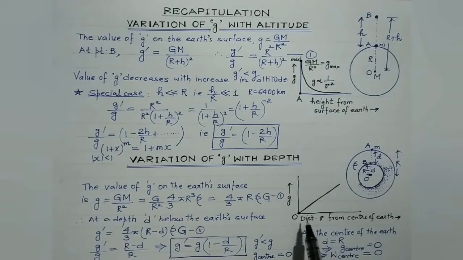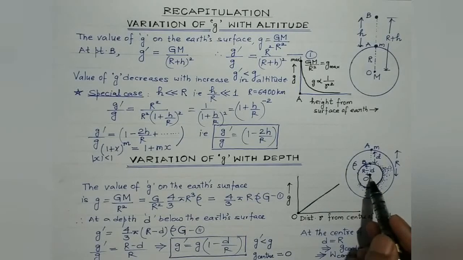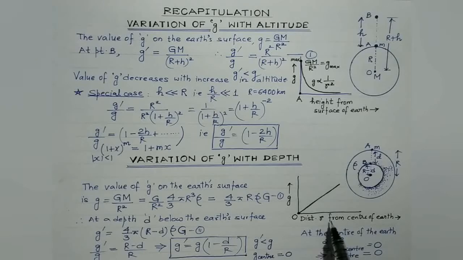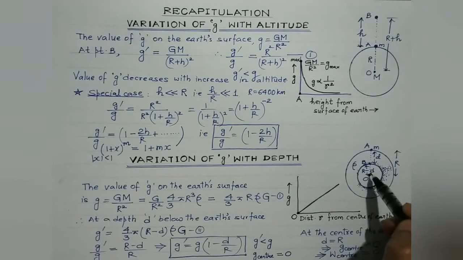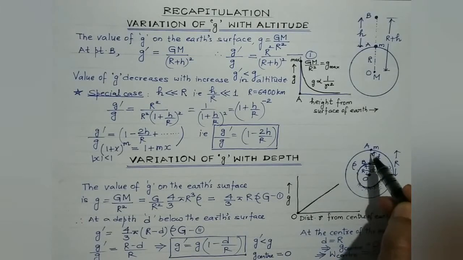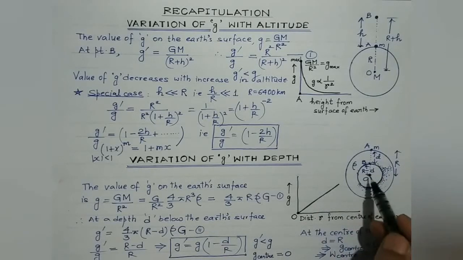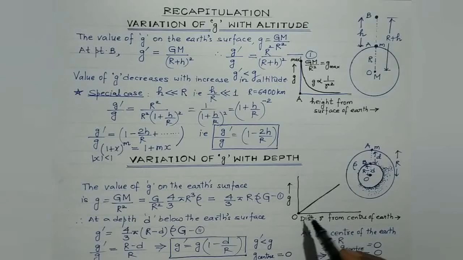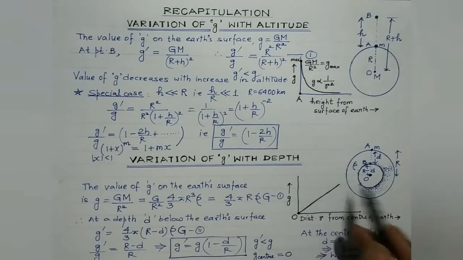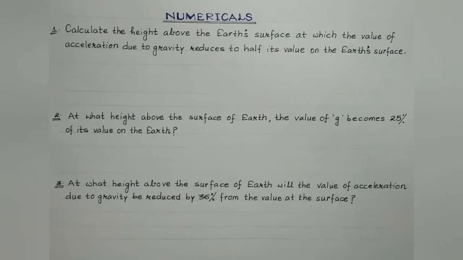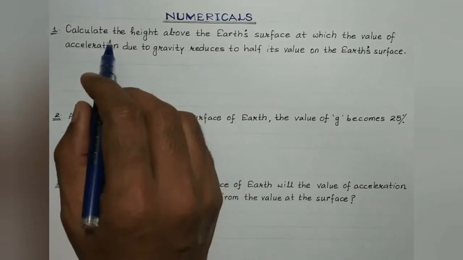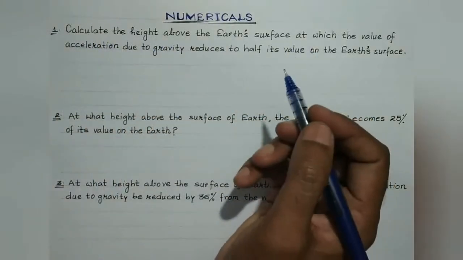So remember students, in this graph, this point O is the center of the Earth. As we move further away from the center of the Earth, towards the Earth's surface, the value of small g increases linearly with the increase in the distance from the center of the Earth. So it will be a straight line passing through the origin, right? Now students, let us try to discuss these numericals, right?